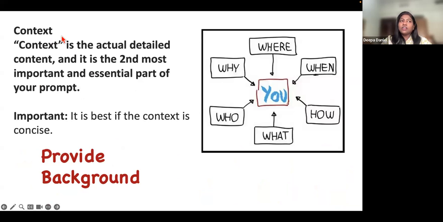The next thing is context. In the prompt, we need to provide the context. So context is actually the detailed content, and it's the second most important part. Here we explain who you are as a persona. You specified that you are a teacher or any role. Then where and why, or what or how, what do you want? So you provide a few bits of information, provide the background.